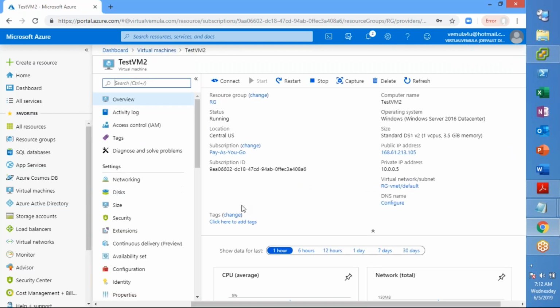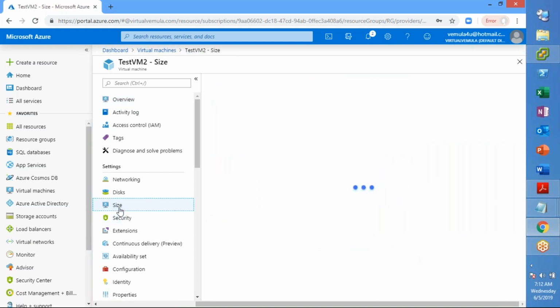Now, what is the size of the VM that you selected? Here it is, let us say DS1 V2, which is one CPU and 3.5 GB of memory. Now there is a change in your requirement. You need more memory than whatever you had allocated earlier. That means you have to change the size of the virtual machine from Standard DS1 V2 to some other size which fits your requirement. That can be done by going to the option called Size here.